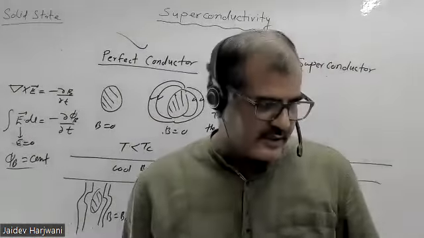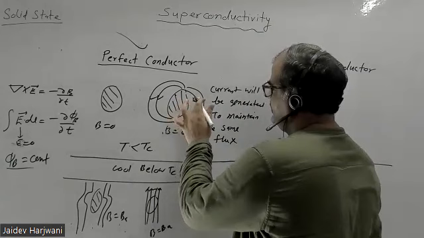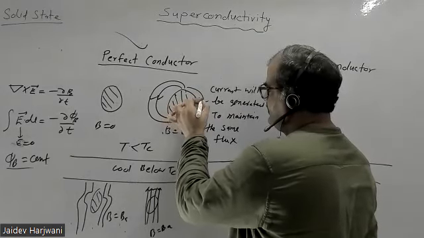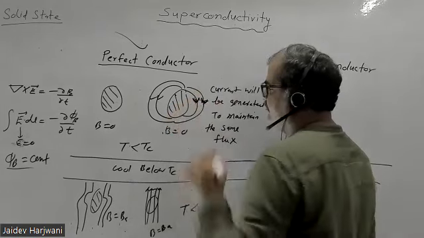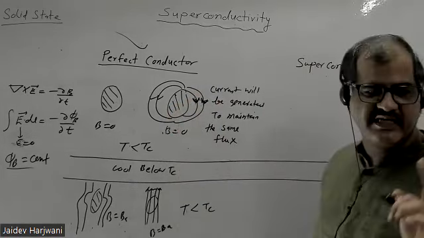Now we'll see how a superconductor behaves. Sir, the two directions should be opposite, no? Yes, this should be this one, due to Lenz's law. But B will be constant. The linked flux will not change in this case. Current will be generated inside the perfect conductor, and flux will not change.